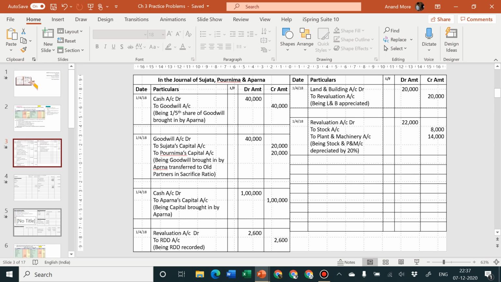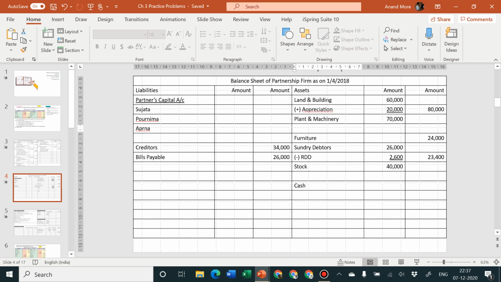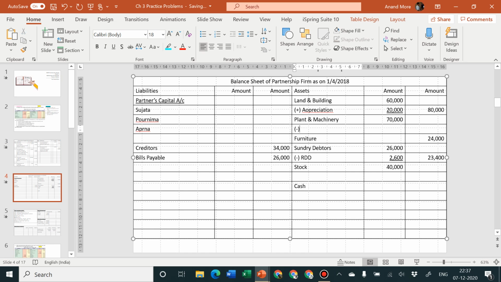Second effect is required to be given. Stock is depreciated. We have mentioned it here, depreciated. That means the amount of stock and the amount of plant and machinery are to be reduced by us. Let us go to the balance sheet asset side. There I'm going to write less depreciation. Amount is 14,000. 70 minus 10 is equal to 60. 60 minus 4 is equal to 56.